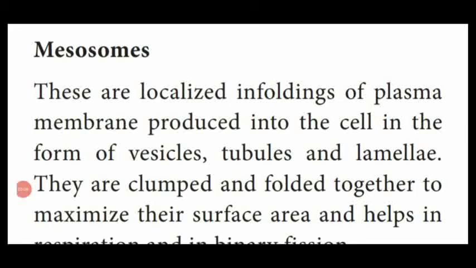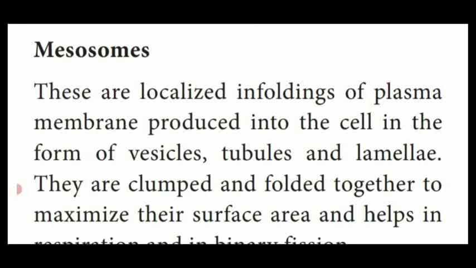Dear students, next we are going to see another region, that is mesosome. So mesosomes are some kinds of infoldings of a plasma membrane produced into the cell in the form of vesicle. That is infolding of the plasma membrane. Where is the plasma membrane? Outermost layer is the gelatinous capsule or glycocalyx. Inner to the capsule, they are having the cell wall. Inner to the cell wall, they are having the plasma membrane which encloses the cytoplasmic region.